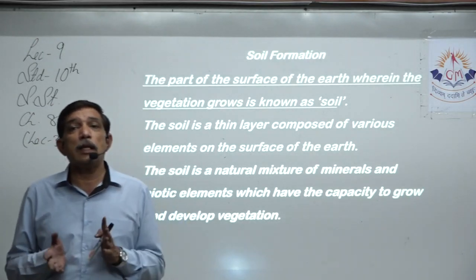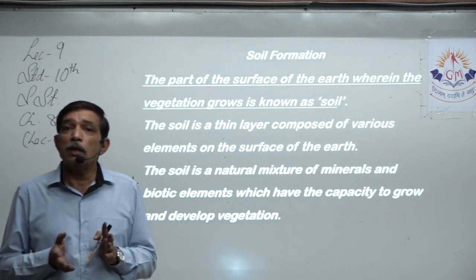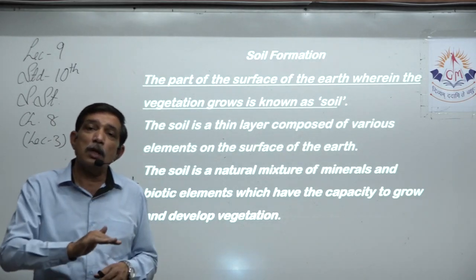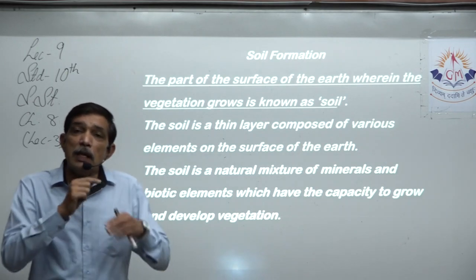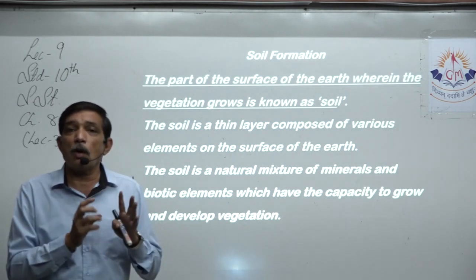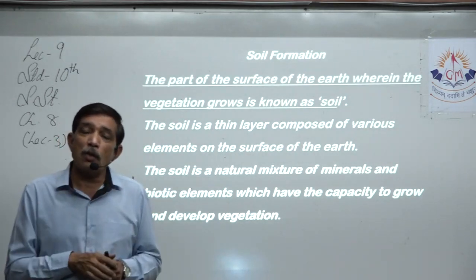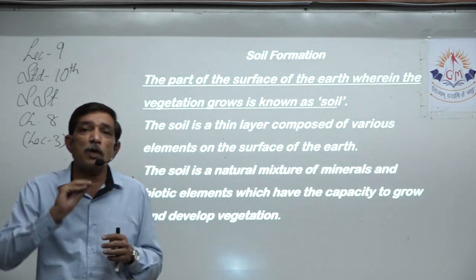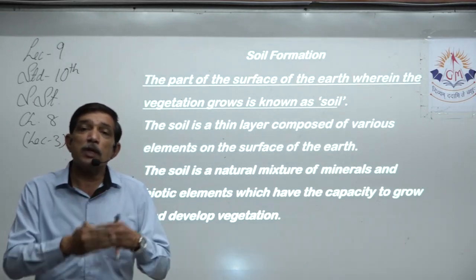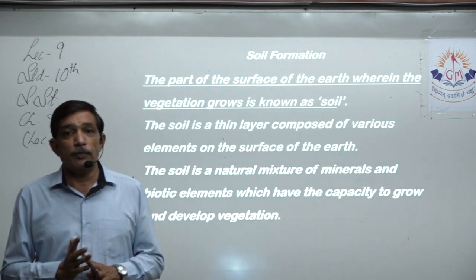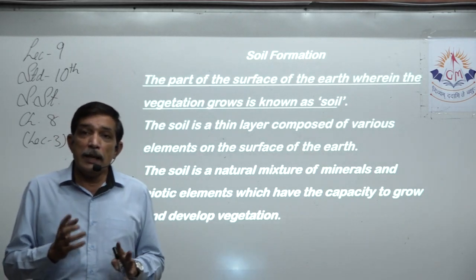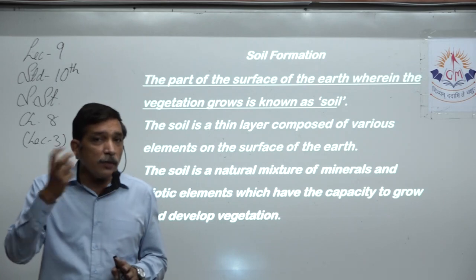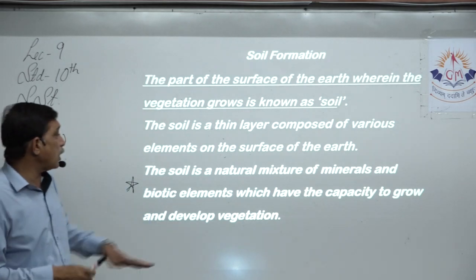The twigs and the leaves keep on dropping from the trees and they remain on the ground. Then they slowly mix up with the ground. They are eaten away by the microorganisms and turned into very small bits, and they mix up with the soil. And these are the biotic, because they were living, so they are called biotic organisms.